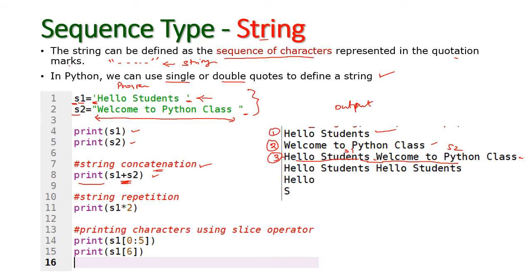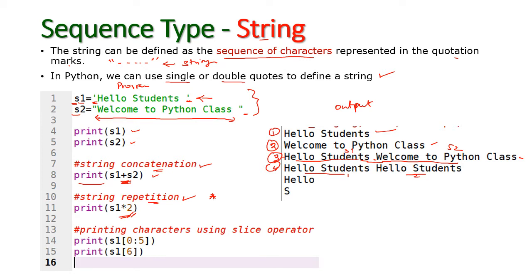And string repetition. Here we are using the star operator, that is the multiplication operator, right? So the multiplication operator is used for repetition of the string. Here I am repeating s1 two times. Hello student is s1. See, this is the fourth one: hello student, hello student. So this is first time, second time. So hello student is repeated two times. So the multiplication operator is used for string repetition, right?